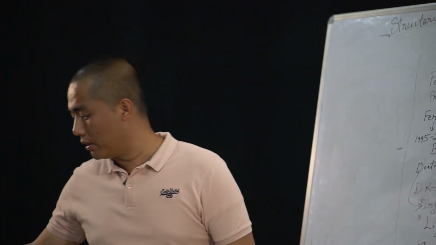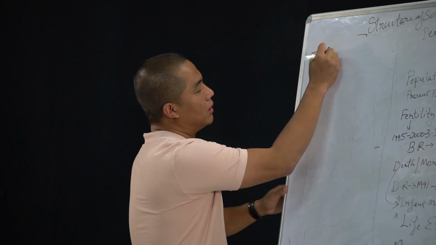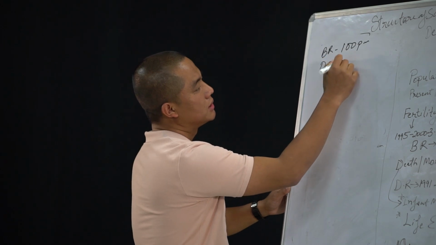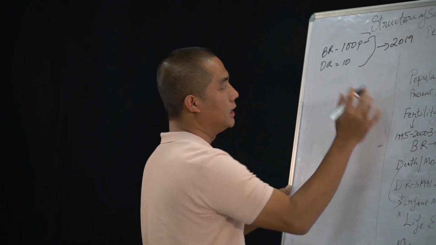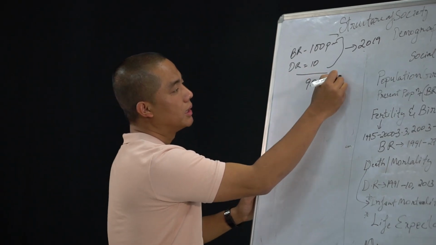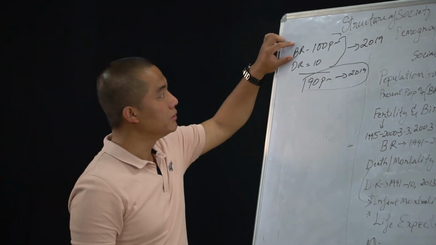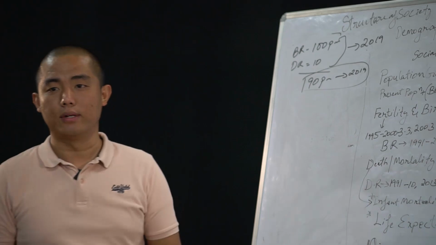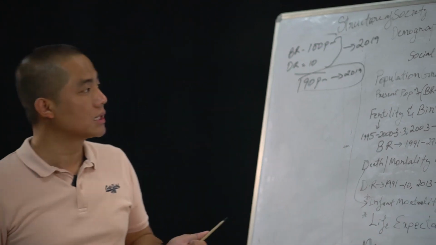For example, the birth rate of a particular state is around 100 persons, and the death rate is around just 10 in that particular state in a year, for example in 2019. Now, the growth in the population will be 90 persons in that particular place in a year. So when the birth rate is higher than the death rate, the population will automatically rise. That is the first point that I would like to discuss under population growth.